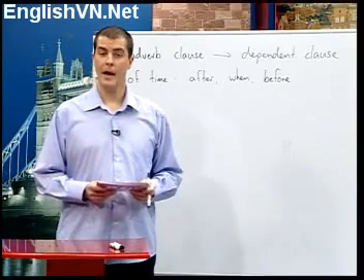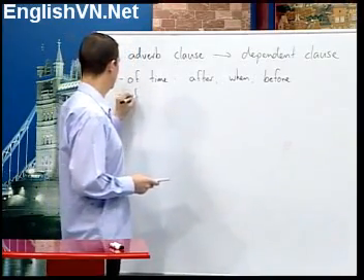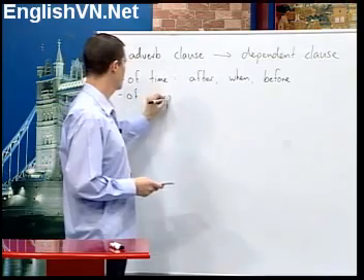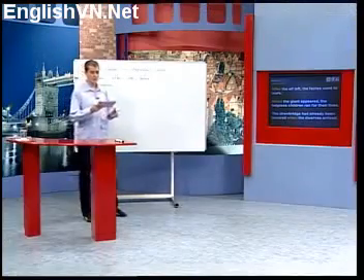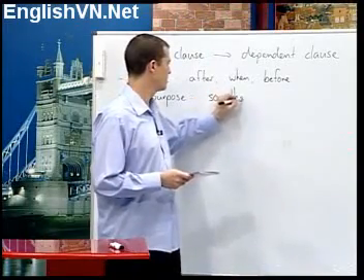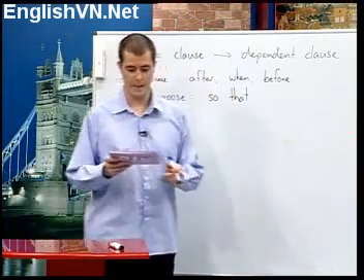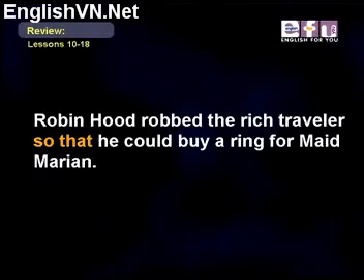There are also adverb clauses of purpose. These begin with so that. They tell us why something happened. Here's an example for you. Robin Hood robbed the rich traveller so that he could buy a ring for Maid Marian.